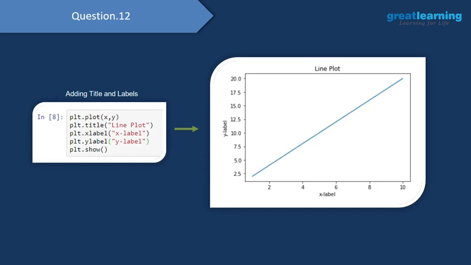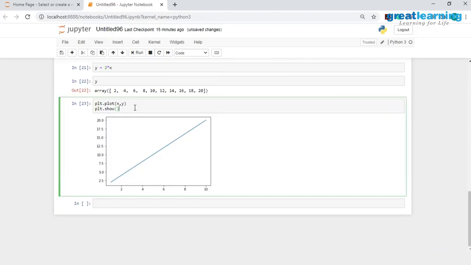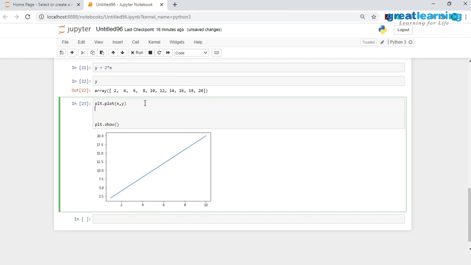Now in the same line plot, if you would want to add the title, x label and y label, that is also something which we can do. To add the title, we just have to use plt.title, and I'm giving the title as line plot. And to add the x label and y label, I'll be using xlabel and ylabel methods, and inside this I'll just pass in whatever label I'd want to give to the x-axis and whatever label I'd want to give to the y-axis. So here I'll just make the changes. These two will be the same, and I'd have to add in the title. It'll be plt.title. I'll just write down my first line plot.